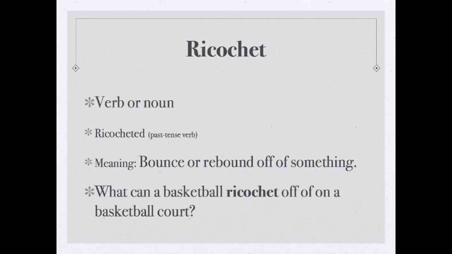The next word on our list this week might be a little bit tough to sound out. The word is ricochet. This word was borrowed from French, so many times when you see a word that comes from the French language, the ET at the end is just pronounced A. Ricochet. Ricochet can be a verb or a noun. If you want to write this verb in the past tense, you would write ricocheted with the ED at the end. The meaning of this word is to bounce or rebound off of something. Write this definition on your vocab sheet.